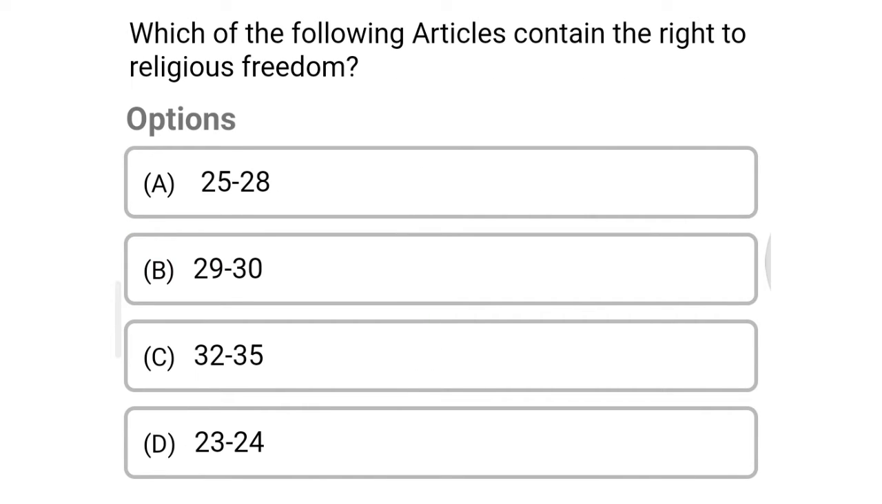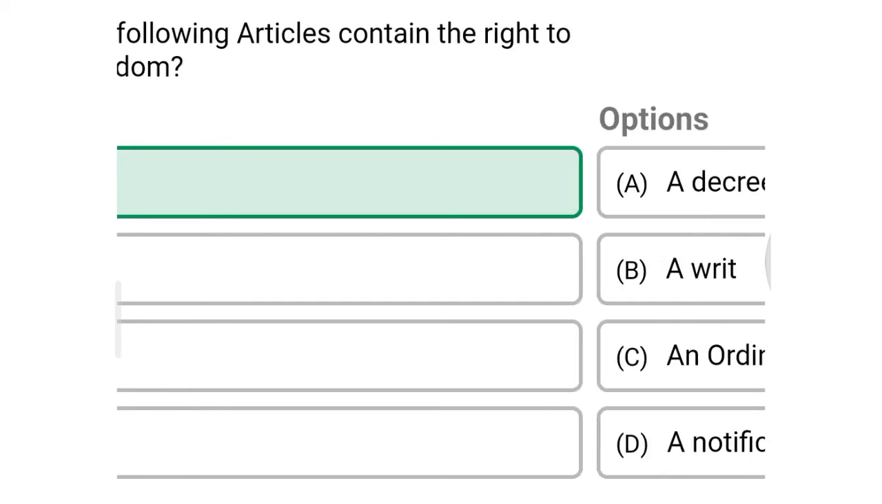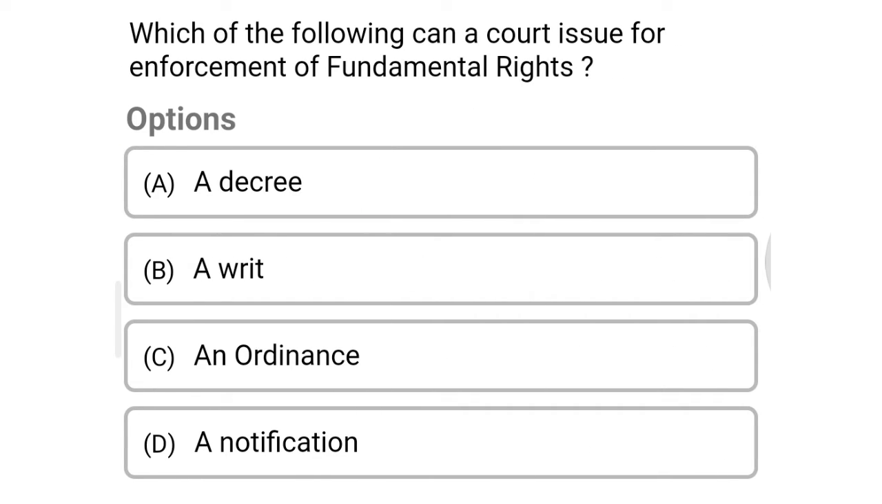Next question, which of the following articles contain the right to religious freedom? Option A 25 to 28, option B 29 to 30, option C 32 to 35, option D 23 to 24. The correct answer is option A, 25 to 28. Next question, which of the following can a court issue for enforcement of the fundamental rights? Option A decree, option B a writ, option C an ordinance, option D a notification. The correct answer is option B, a writ.